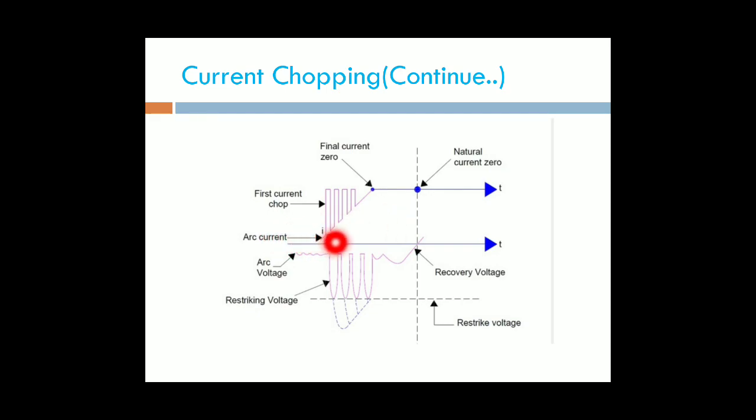This is the arc current. Next one is the arc voltage. This is the restriking voltage. At the end of the oscillation, it is known as the recovery voltage.